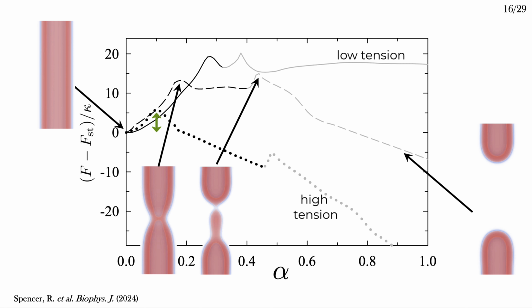At higher tension, the barrier is much lower. This negative slope occurs where the worm-like micelle grows, because the system can lower its free energy through the conversion process. One thing that I want to point out here is that the order parameter from the string, alpha, reflects changes in the local concentration and does not directly relate to any intuitive order parameter. During the first increase, the change comes from local changes in the tube radius during constriction, but that doesn't vary linearly with alpha. There's a more thorough description of intuitive order parameters in the paper if you're interested, and I encourage you to check it out.